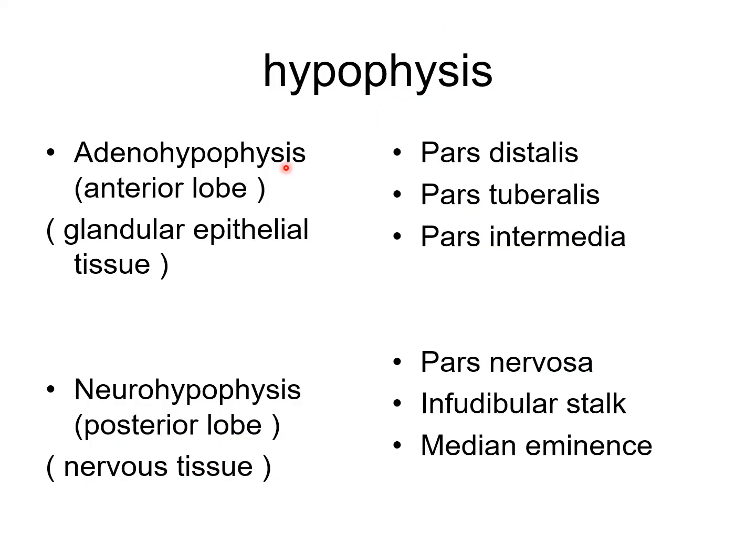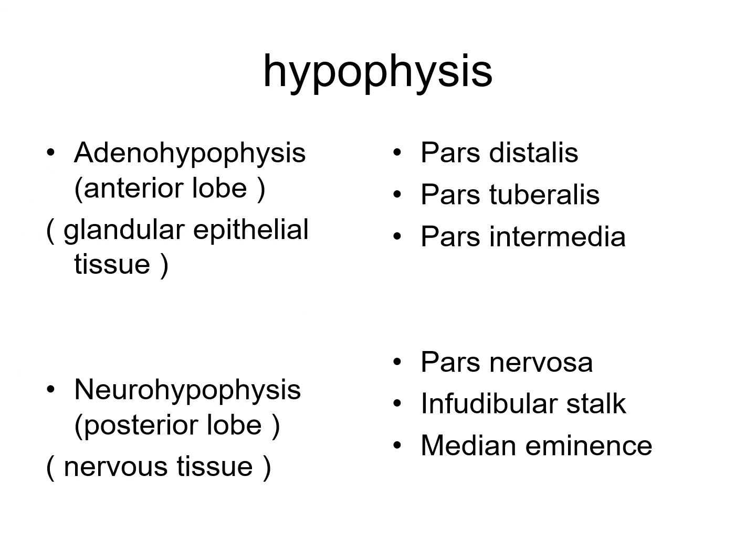The adenohypophysis, or anterior lobe, is mainly glandular epithelium: pars distalis, tuberalis and intermedia. The neurohypophysis, or posterior lobe, is nervous tissue: pars nervosa, infundibular stalk and median eminence.